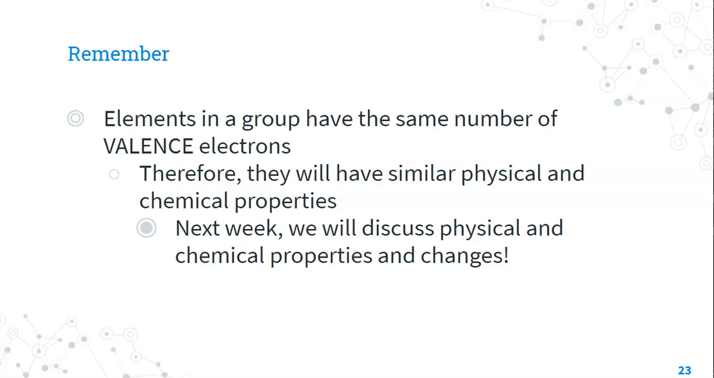Remember that elements in a group have the same number of valence electrons. Therefore, they're going to have similar physical and chemical properties. In the next topic, we're going to discuss these physical and chemical properties and changes.